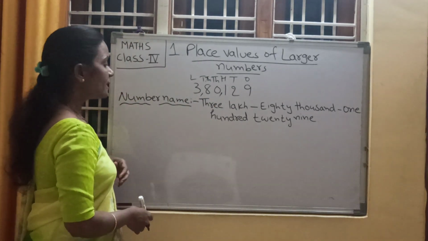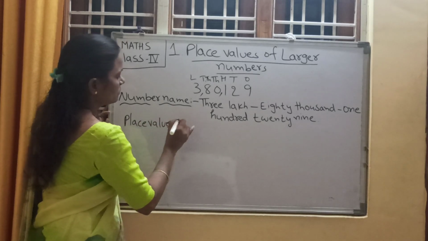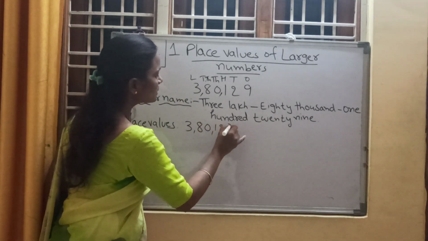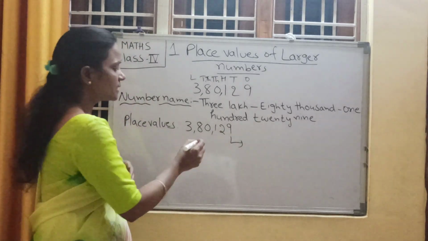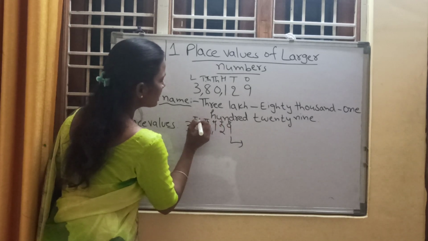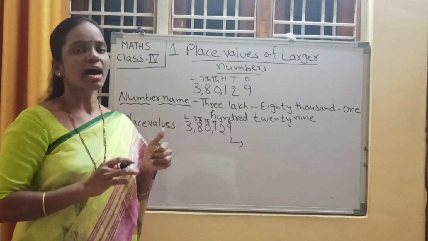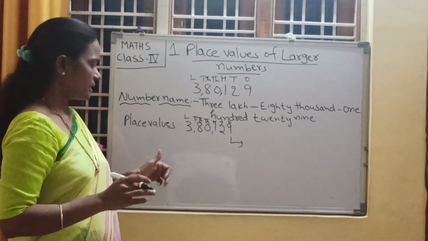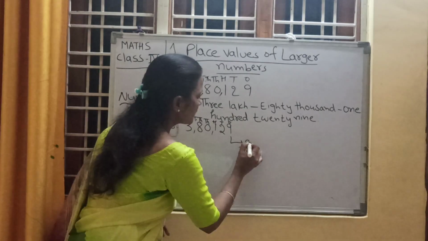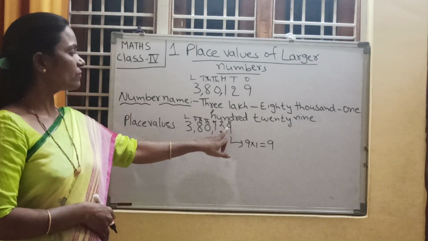Now write the place values. What are place values? What is that number? 3,80,129. Now first write down the places. It is very easy to write place values. 1's place, 10's place, 100's place, 1000's place, 10,000's place, lakhs place. Yes, 6 places. A 6-digit number shows 6 places. Start writing. As 9 is in 1's place, what is the place value of 9? 9 into 1. 9 ones are 9 is the place value of 9.